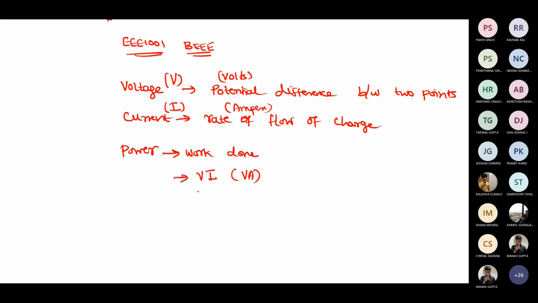In case of DC, we have two different things, DC and AC. So we put the power unit as watt. In DC, we are not going to worry about anything. We call it watts. But in case of AC, we'll have a different variation: real power, reactive power, apparent power. We call apparent power volt ampere. Real power in terms of watts is VI cos theta, where theta is the angle difference between V and I. And then we have VI sin theta for the reactive power. All these things we will discuss later. So these are the basic ideas: voltage, current, and power.